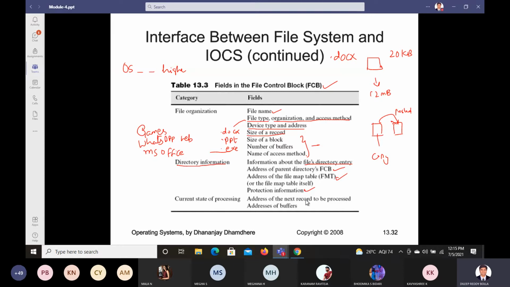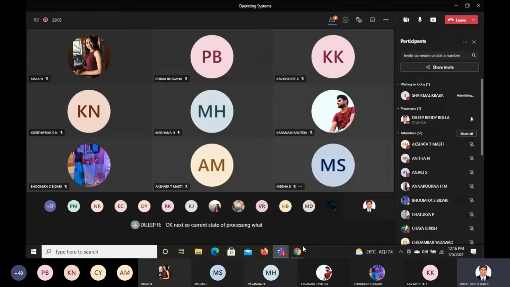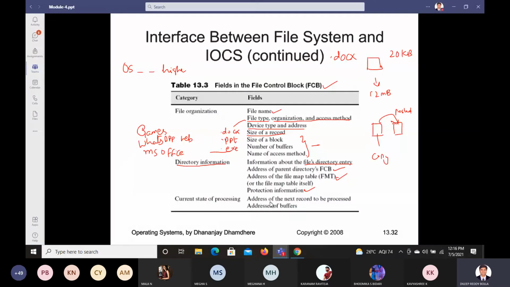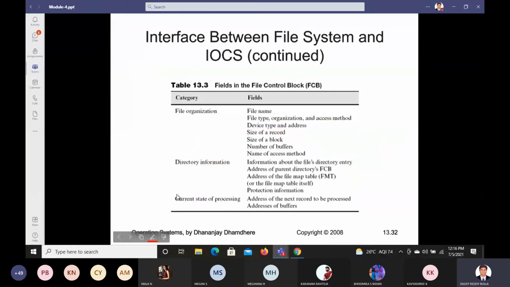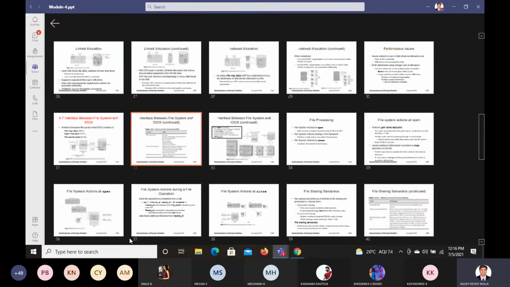And protection information, which means this file can be viewed only by the collaborators whom you are going to share with. Other people are not going to view it or not able to see that. Okay, next. So current state of processing. What is the current state of processing? What was the current state of processing? Address of the next record to be processed, address of buffers. So these also we have to go through. With this information, we got some idea now what exactly these fields are inside the file system and IOCS. So let us go further and see what was happening here.